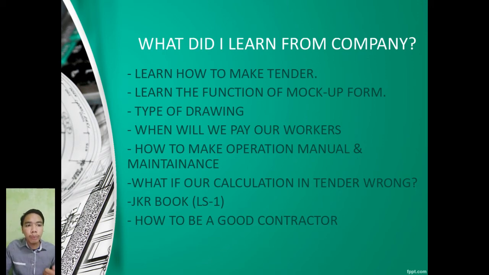Next, what if our calculation in tender is wrong? For example, in the tender we say that the cable that we need to use is around 50 meters, which costs around 200 ringgit. So in the real project, actually we need around 100 meters of cable. So we are short around 50 meters in the project.